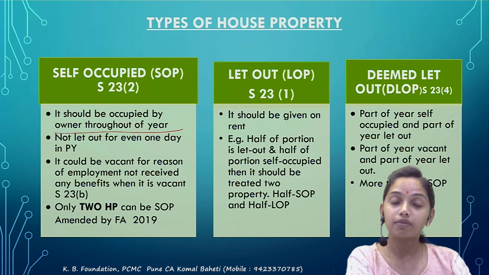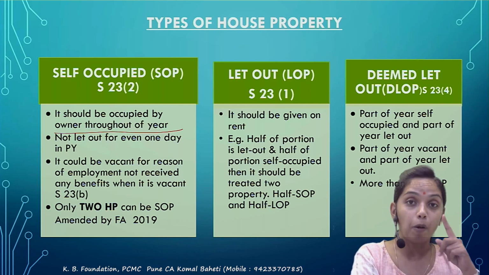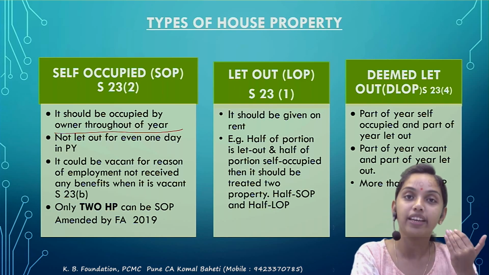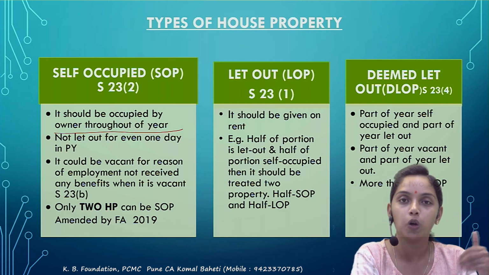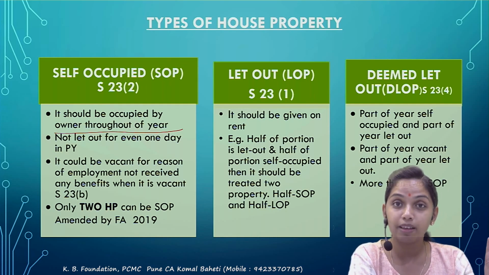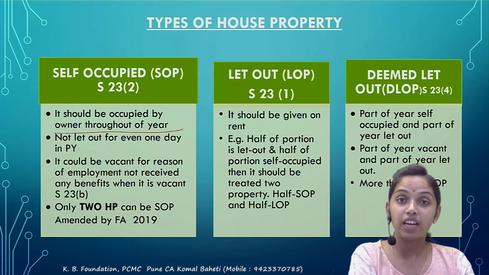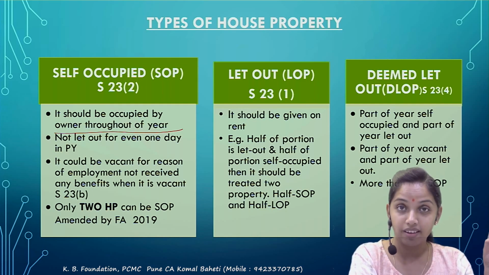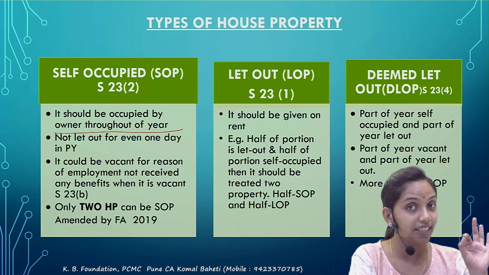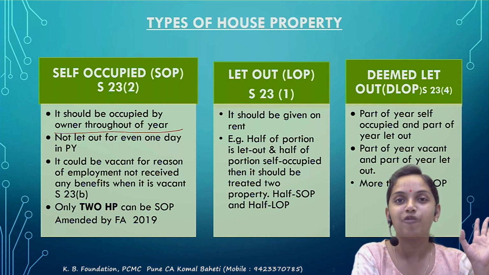Next, it says that the property should not be let out for a day. The property could be vacant, means self-occupied means you are occupying it yourself or you are keeping it vacant, you are not able to occupy due to your unemployment. That could be a fine option, but you should not receive any other benefit out of this. So the vacant property can be called self-occupied, but a property let out for a single day during the previous year cannot be called self-occupied.